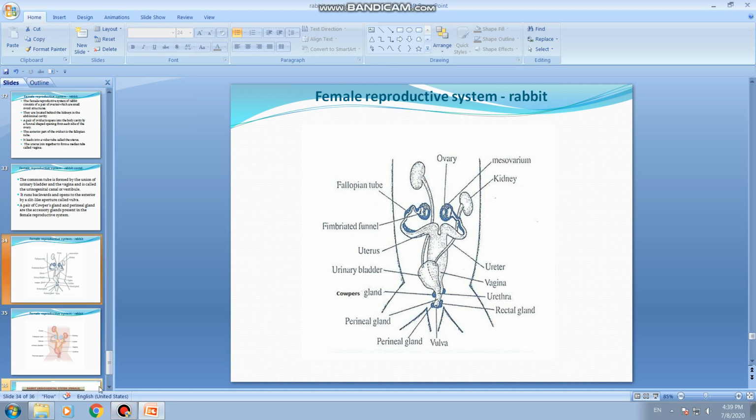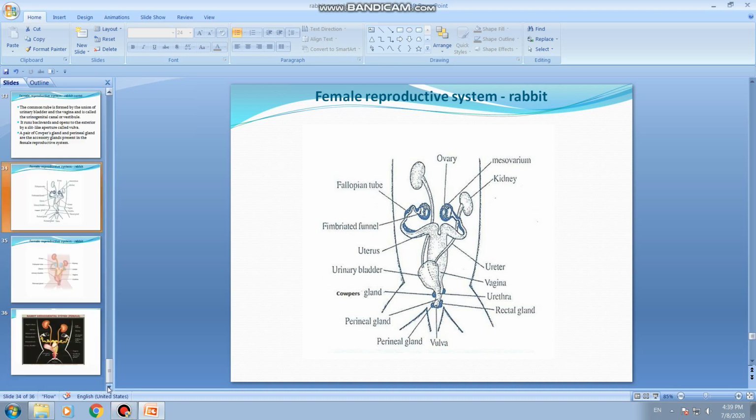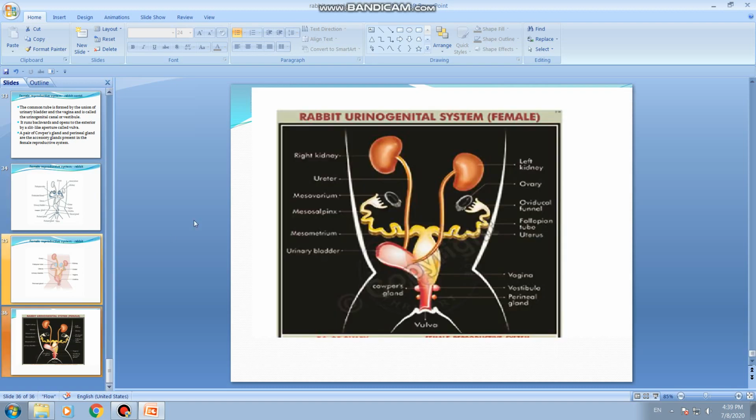This is about the female reproductive system, and this is another picture showing the female reproductive system. This is not given in the book, but I have given it and you can go through it. This also shows the rabbit urinogenital system, female. The earlier slide showed the rabbit urinogenital system, male, and this is female. So don't confuse yourself. Urinogenital system refers to both the excretory system and the reproductive system, which are associated with each other.